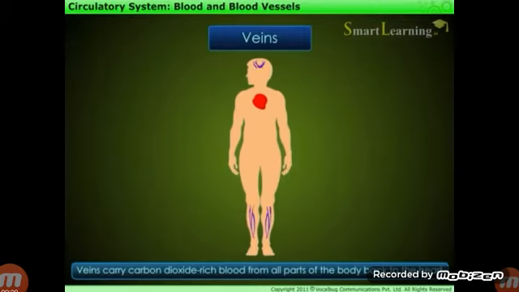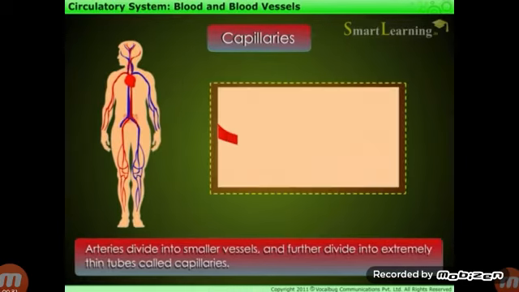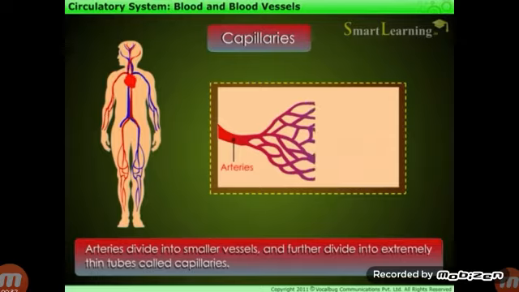Veins. Veins carry carbon dioxide rich blood from all parts of the body back to the heart. Capillaries. Arteries divide into smaller vessels and further divide into extremely thin tubes called capillaries.